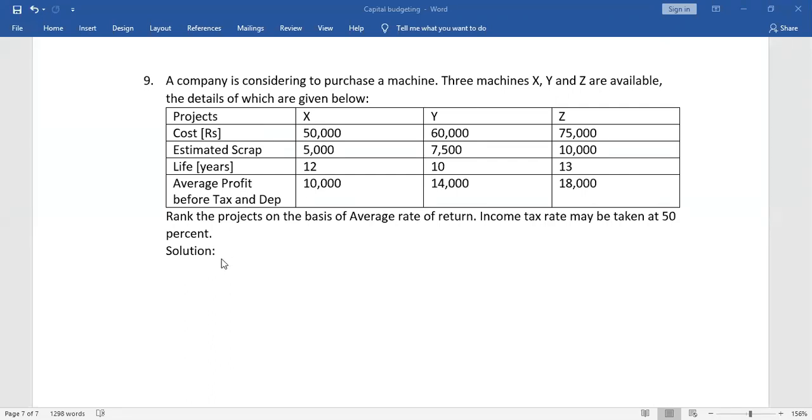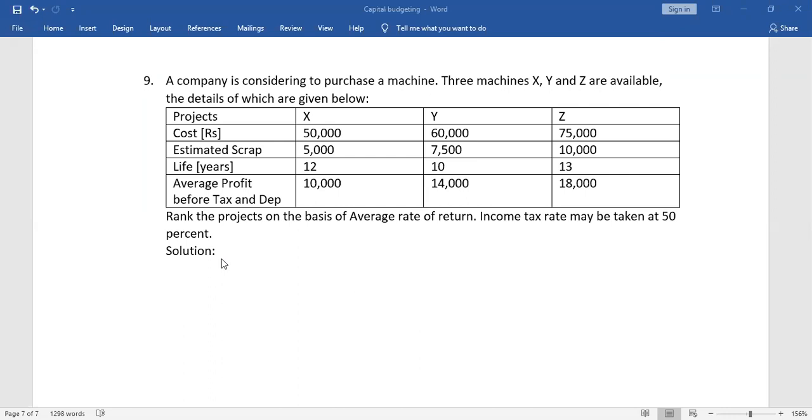So the question says the average profit before tax and depreciation for X is 10,000, Y is 14,000, Z is 18,000. Now we have to rank the projects on the basis of which one is most profitable. The one with the highest average rate of return will be ranked first, the second highest will be ranked second, and the lowest average rate of return will be ranked third.